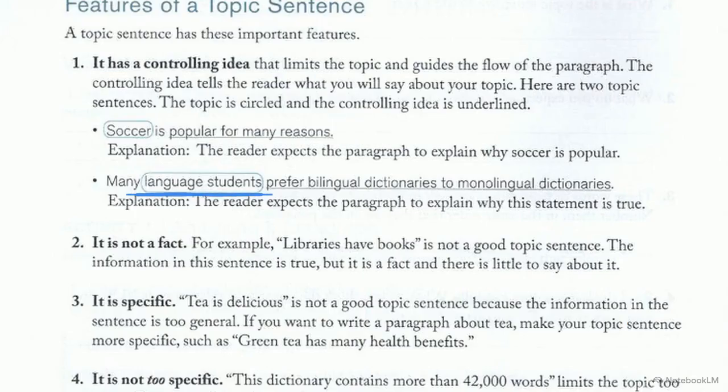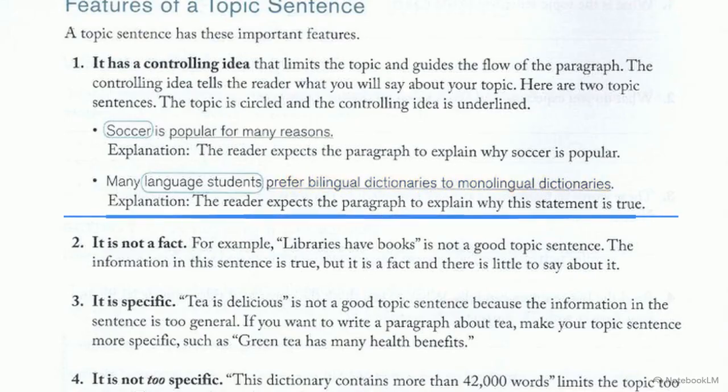In the sentence, "Many language students prefer bilingual dictionaries to monolingual dictionaries," the topic is language students. The controlling idea is their preference for bilingual dictionaries. This establishes a boundary, constraining the paragraph to this single comparison. It cannot deviate into age or grades.